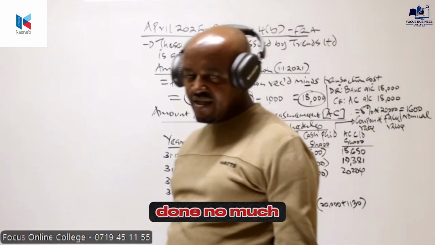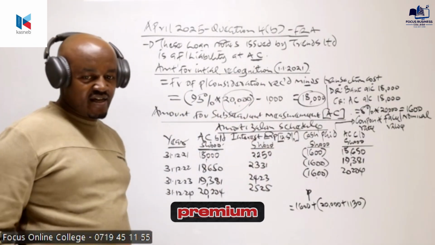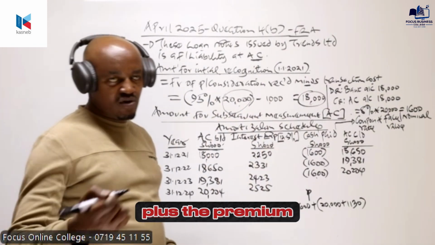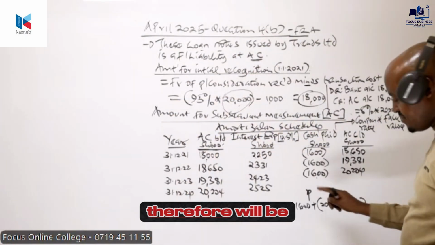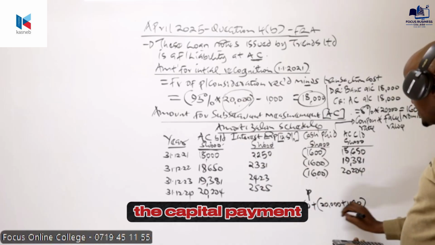Is there any difference with the other question which you have done? Not much difference, because even in the other question we had a premium. We have taken the nominal plus what? Plus the premium. The amount to be paid here, therefore, will be the coupon payment plus the capital repayment.